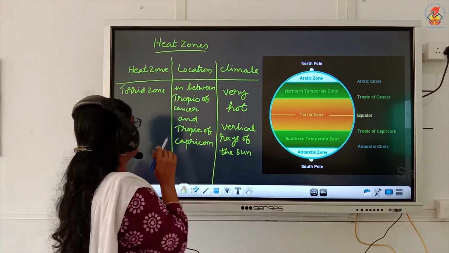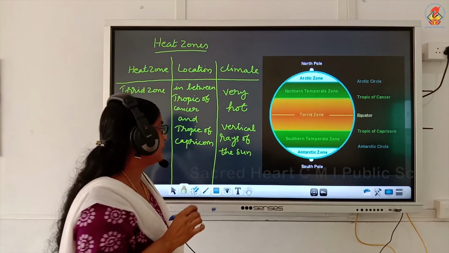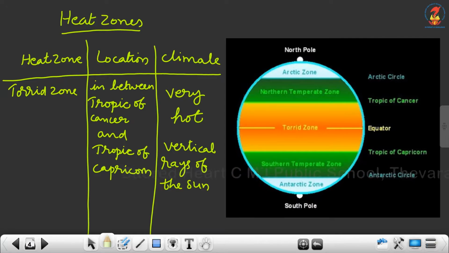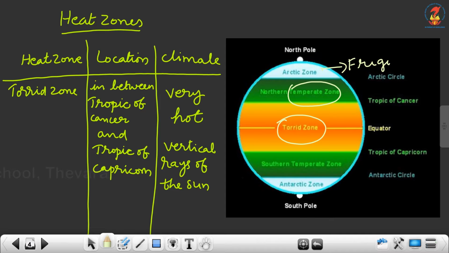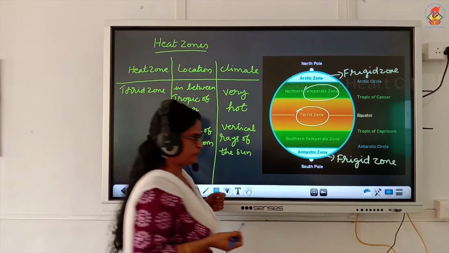Now the next topic is heat zones of the earth. The earth is divided into 3 major heat zones. Which are the 3 major heat zones? They are torrid zone, temperate zone and frigid zone. So which are the 3 heat zones of the earth? Torrid zone, temperate zone and frigid zone.